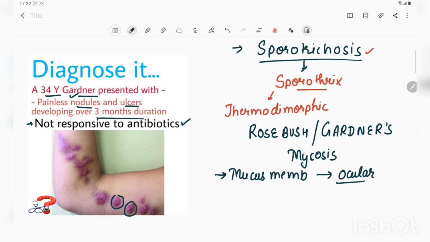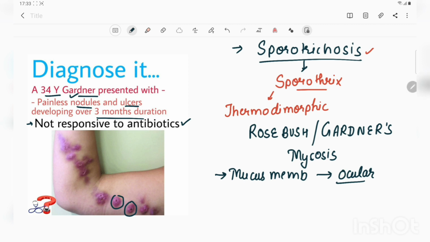And in the prognosis of this disease, in an immunocompetent individual, this disease usually heals. It is not life threatening. But the main problem is the presence of scars that develop due to the fibrosis. And if this fibrosis is present on the face and on the areas of the body which are visible, then they may lead to aesthetic complaints. But in patients in which the immunity is quite low, like in a patient with AIDS, the disease is quite severe and may lead even to the death of the patient.